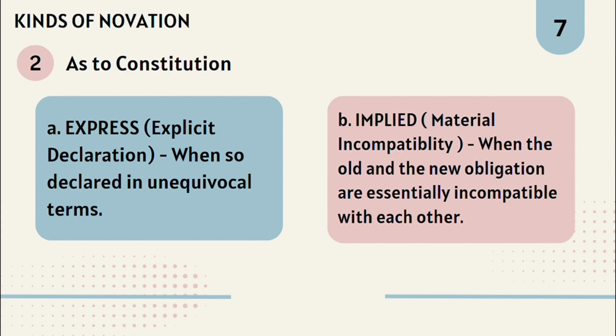Overall, the main point regarding novation is the distinction between express and implied novation. Express novation occurs when the parties unmistakably declare the intention to extinguish the old obligation, while implied novation arises when the new obligation is incompatible with the old one on every point without the need for an explicit declaration. The emphasis is on the clarity of the intention and compatibility between the old and the new contract.